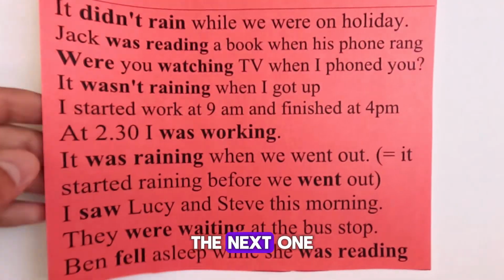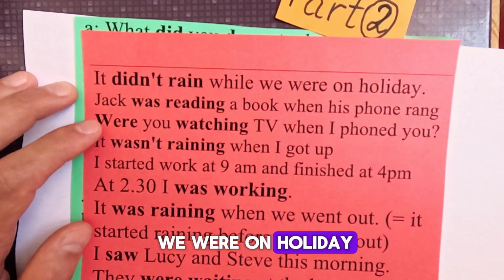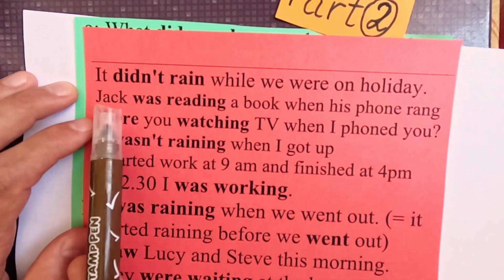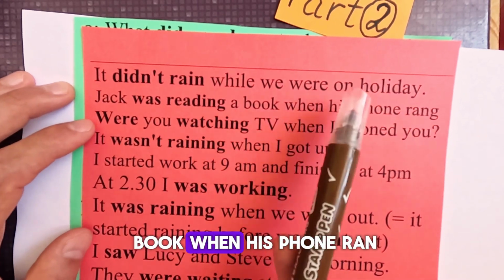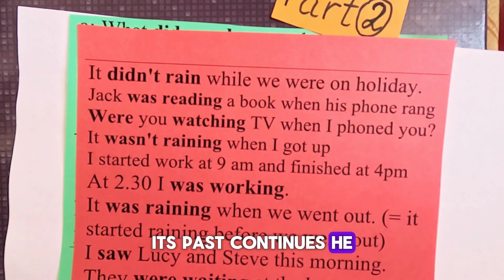Okay. The next one. It didn't rain while we were on holiday. It's a completed action. It didn't rain. Jack was reading a book when his phone rang. It's past continuous. He was reading.